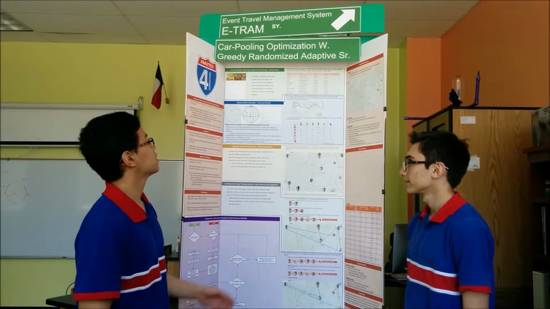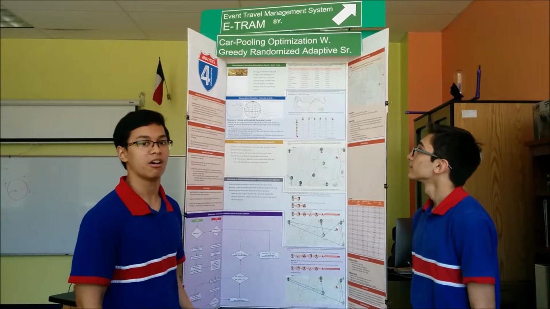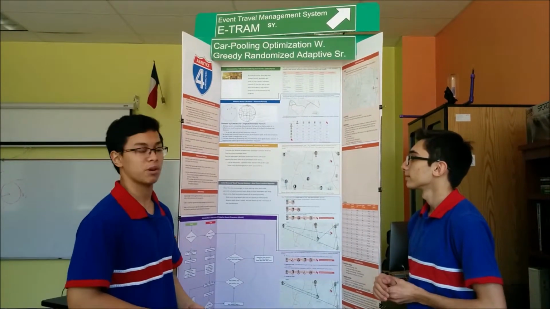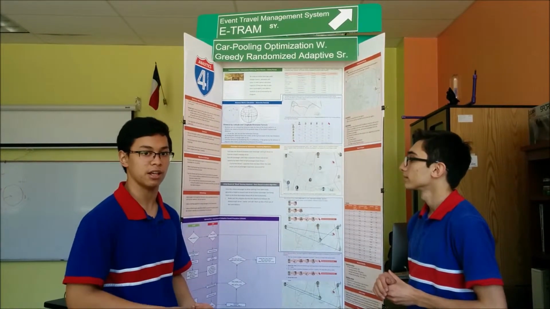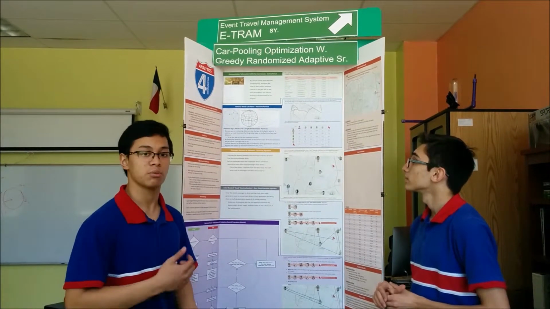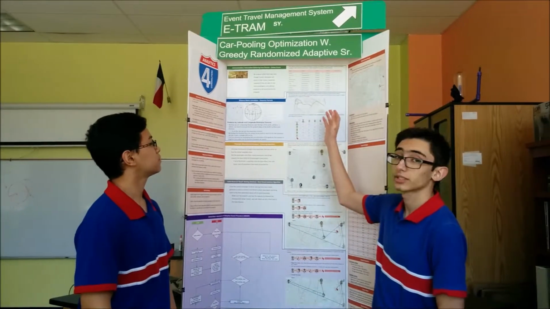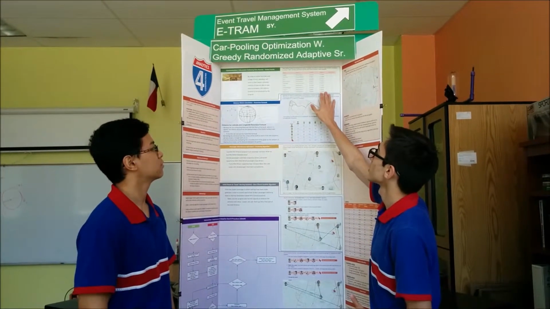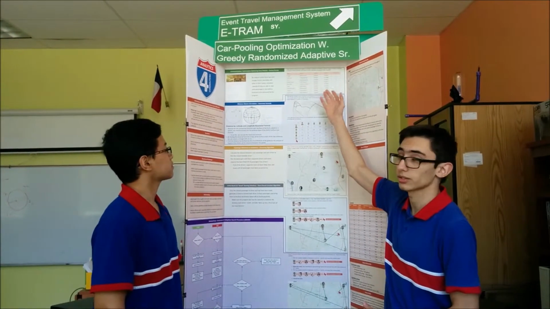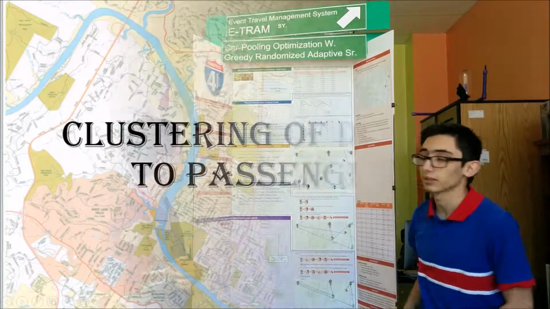The motivation for our project was to incentivize people to carpool by making it more efficient and easier to use. To start off, we first created an online form using Google Forms where attendees could enter information like their names, their addresses, and also whether or not they would be willing to volunteer and pick up passengers. After gathering this information, this is how our Java code reads the info. It sees the name, the address, the latitude and longitude, and then whether they can pick up anyone or not.